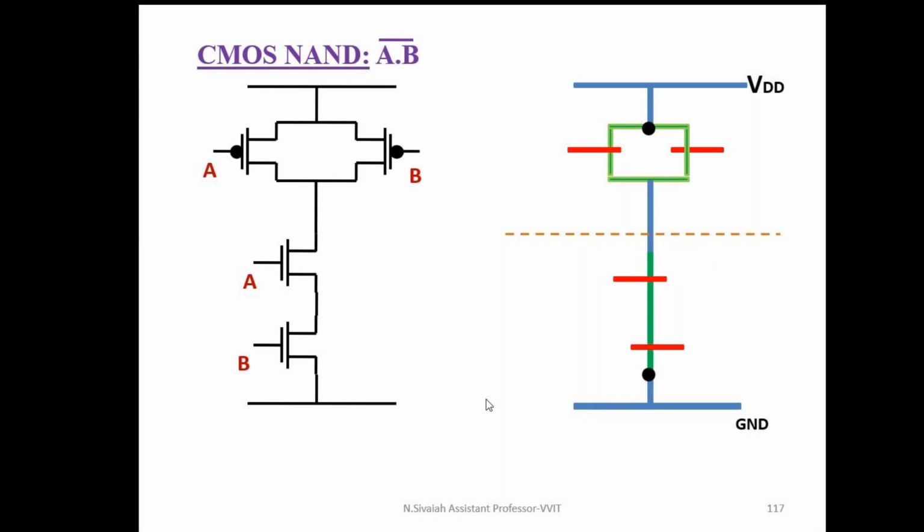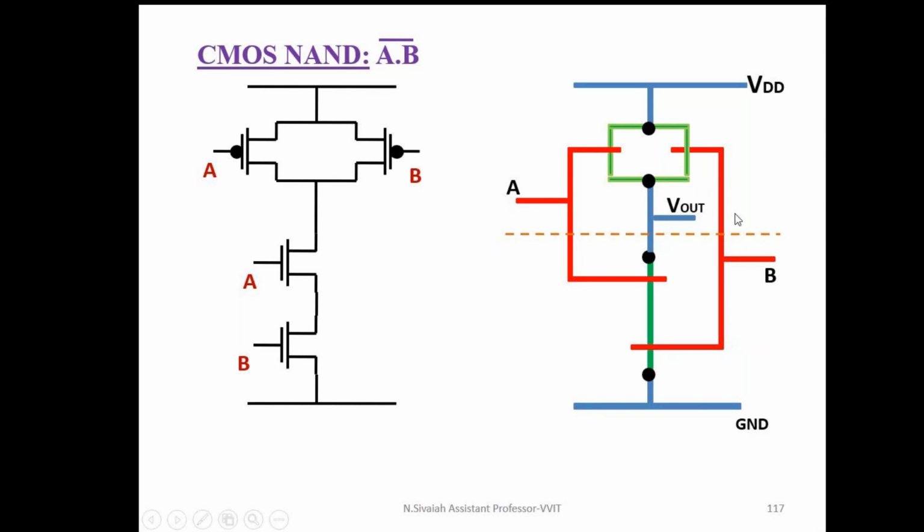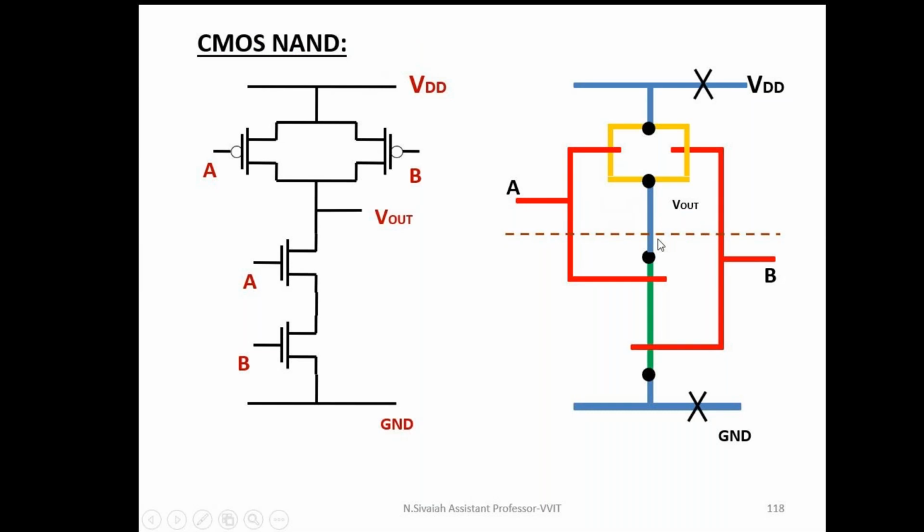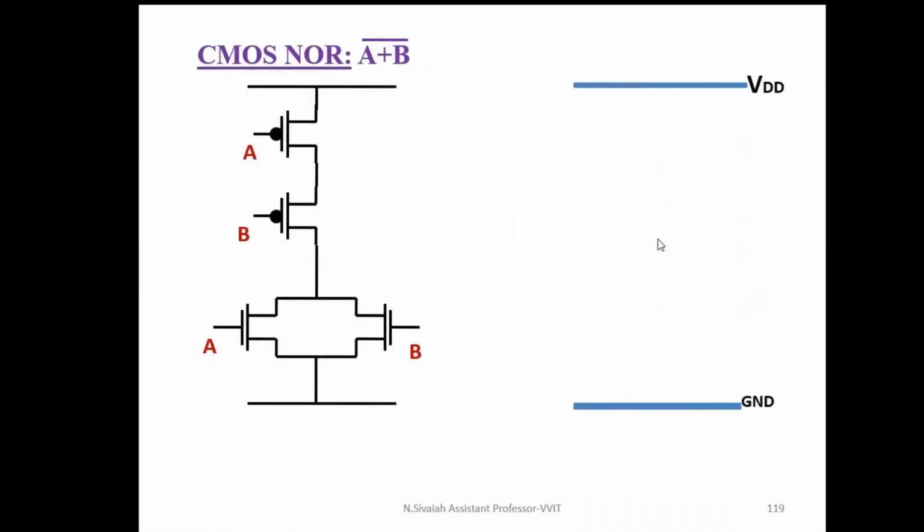In order to avoid this touching of P diffusion with N diffusion, I am using a metal line here also, making the contacts. These two terminals can be taken as input terminals and these two terminals can be taken as output terminals. Finally, you can take the V output only. These two are inputs, A and B, and making the output connection. Similarly, we can follow any type of logic gate only. NOR gate, same process only.